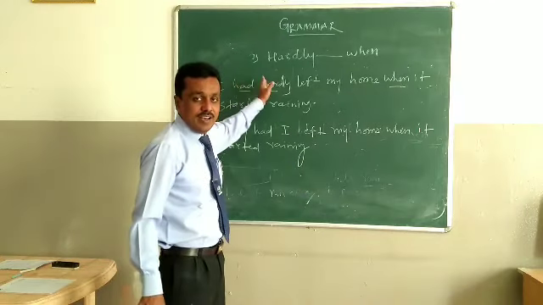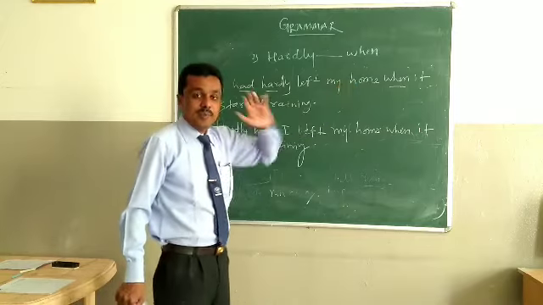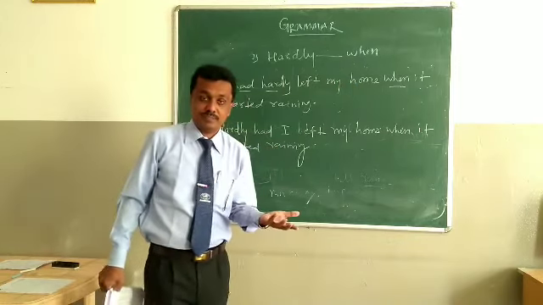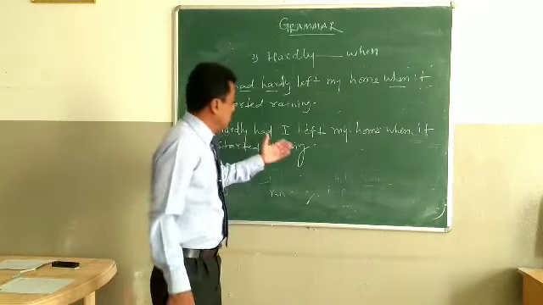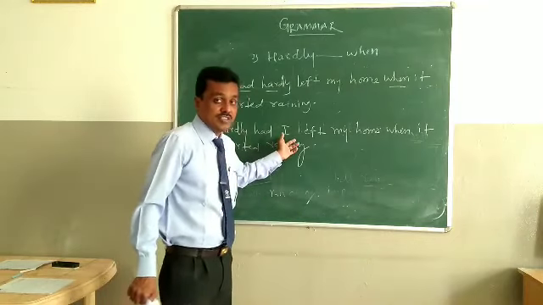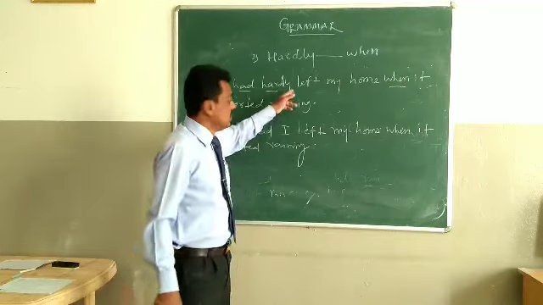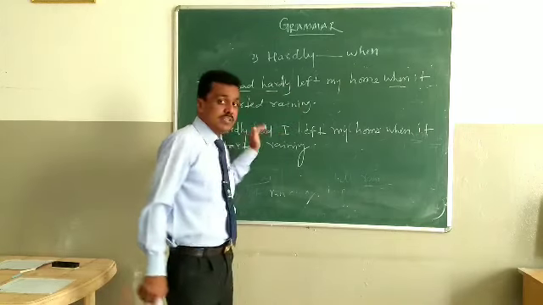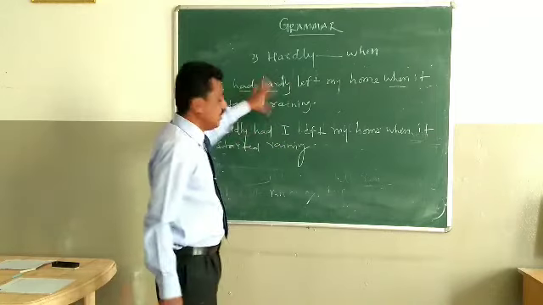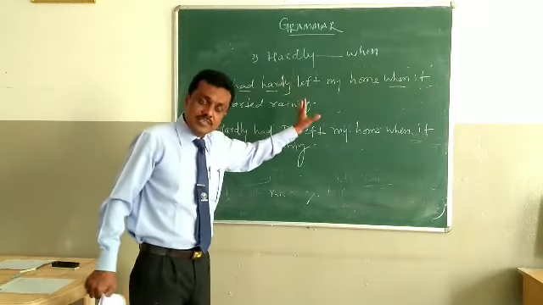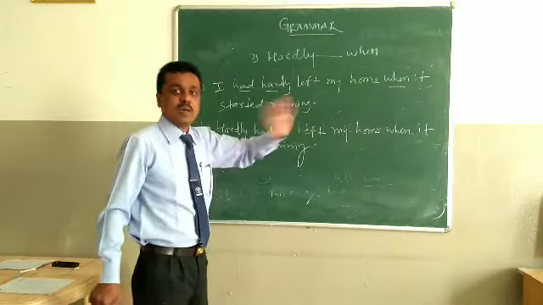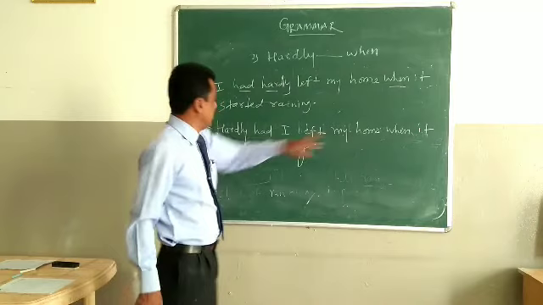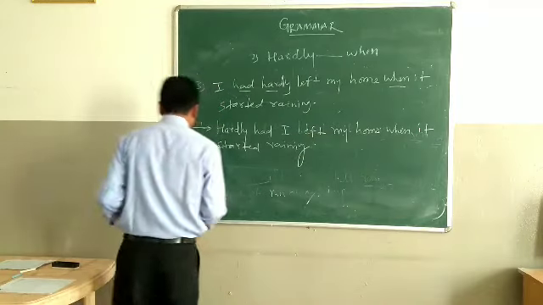See, had is there, hardly is there, when is there, but disorderly. The structure of the sentence is different. This is the general sentence we can say. So we used hardly had in the beginning of the sentence. Okay, 50% of the work was done in the sentence itself. We have just bifurcated. Hardly had I left my home when it started raining.